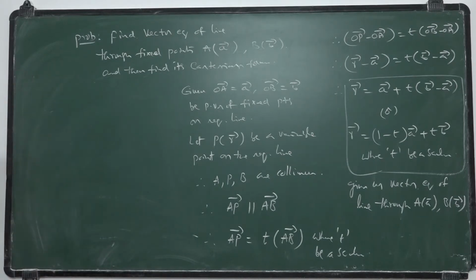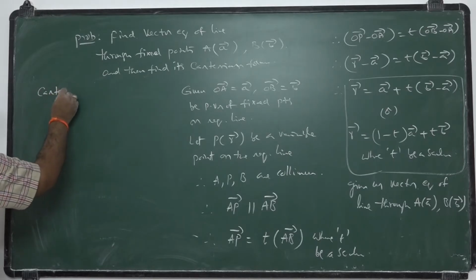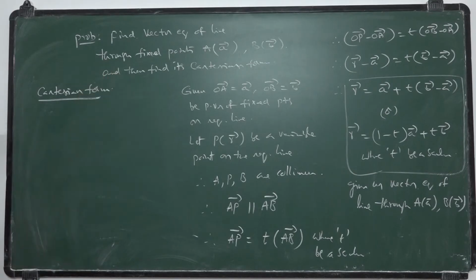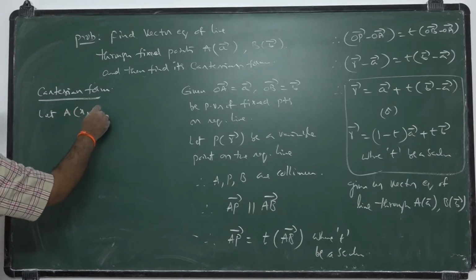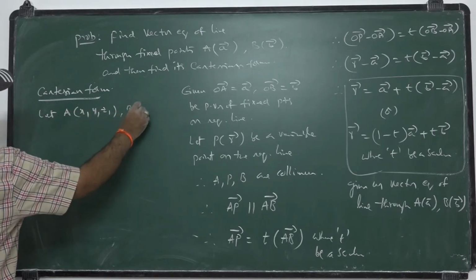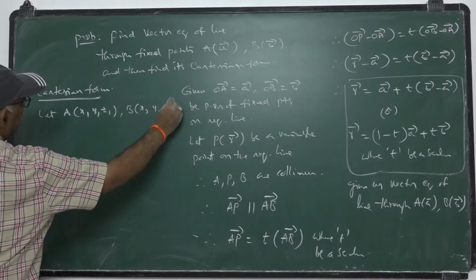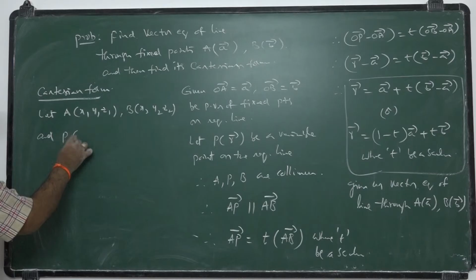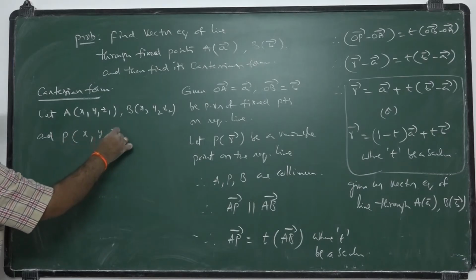Now the Cartesian form of the line in this case. Let A be (x1, y1, z1), B be (x2, y2, z2), and let P be (x, y, z), the general point.